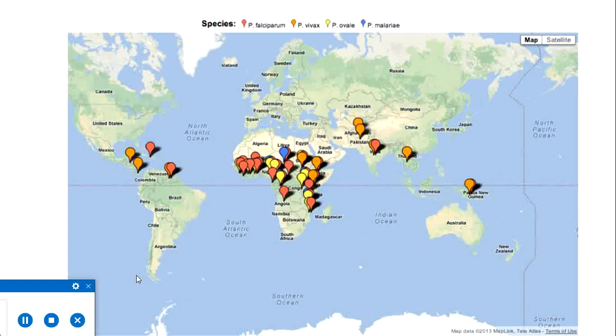This shows the various species and where they are endemic in various parts of the world. You can see that Falciparum malaria is especially prevalent in Central and Western Africa and some areas of the Caribbean. However, vivax malaria is more common in Southeast Asia, parts of the Indian subcontinent, and Middle, Central and South America. While ovale and malariae are less common.